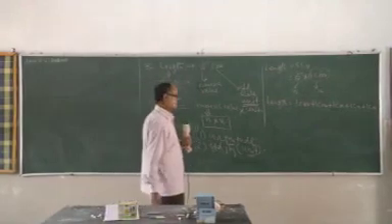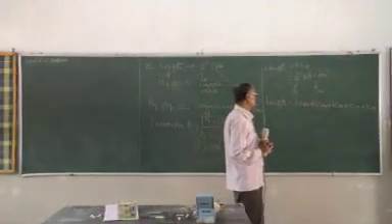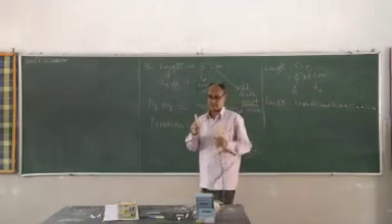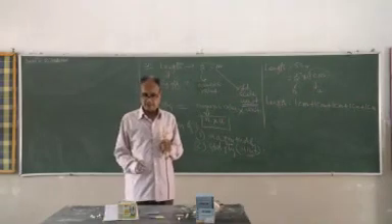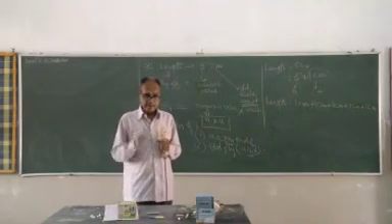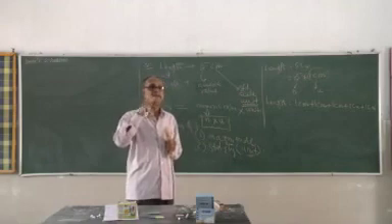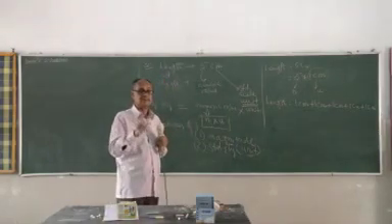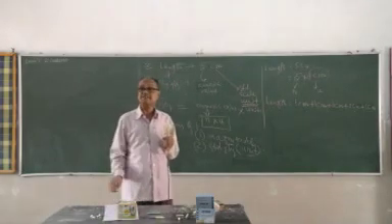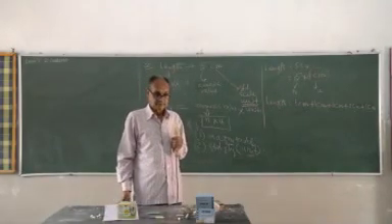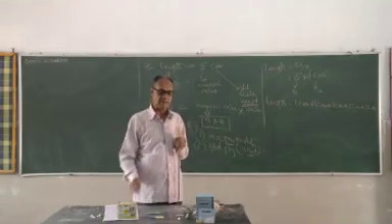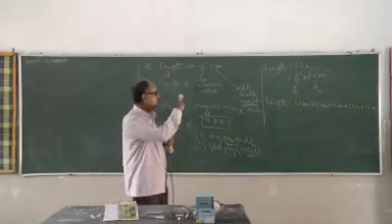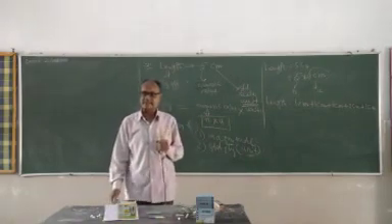So the meaning is: length is numeric value into unit. Unit is centimeter, because we never use the term 1, but 1 is there. So 1 centimeter is 1. This 1 cannot be replaced by any other number. I have written 1 centimeter, that means this 1 cannot be replaced. You cannot write 2 centimeter over there or 3 centimeter over there.